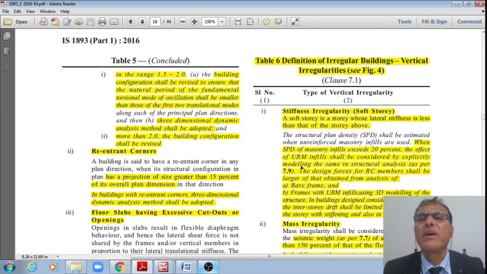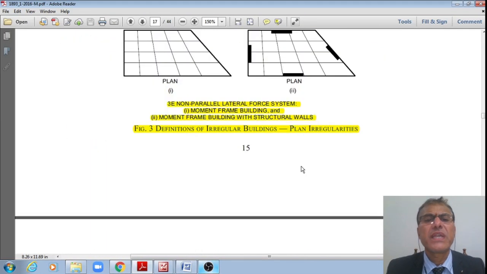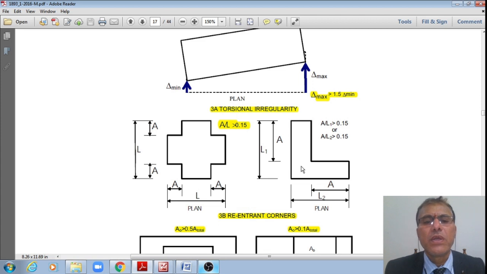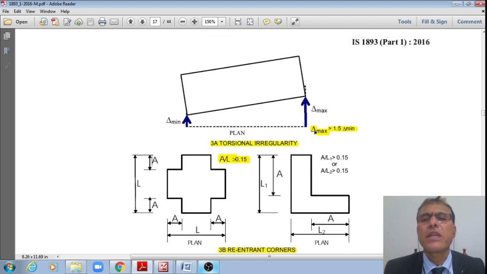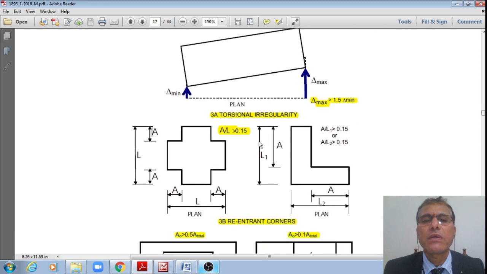Now let us see this with respect to Figure 3, students. All these are now shown. The first one is torsional irregularity, where there is a delta min and a delta max. If this delta max is greater than 1.5 times the delta min, then that is called torsional irregularity.